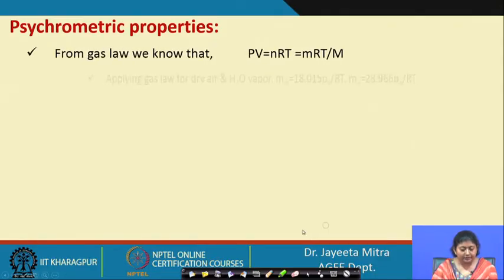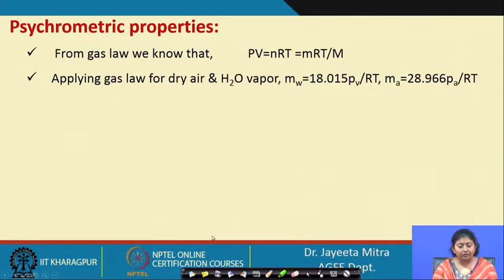Now, from the ideal gas law, we know that PV equals nRT, or this n can also be written as m by M, where capital M is the molecular weight and m is the mass of the water we have taken.